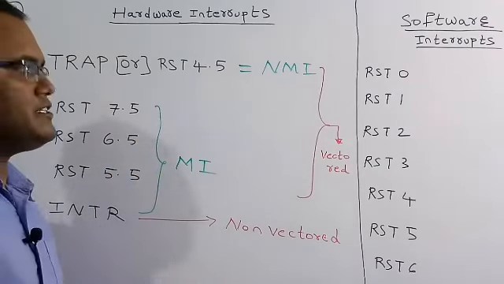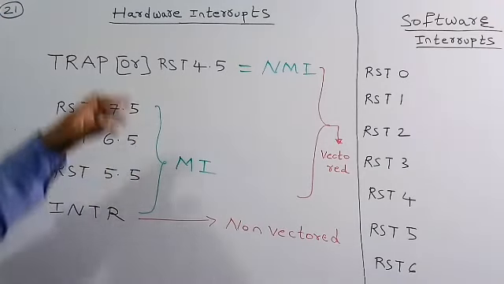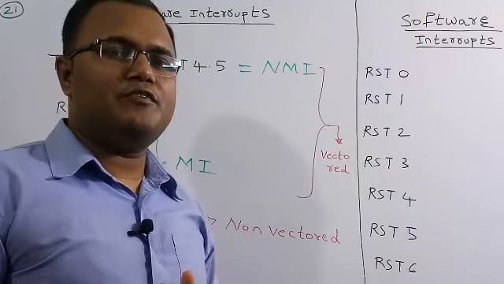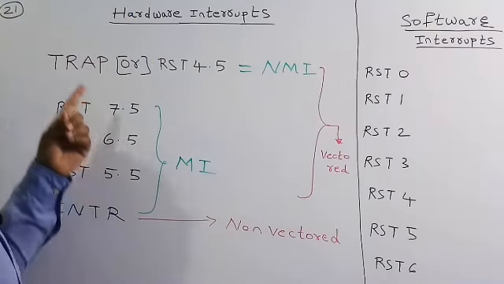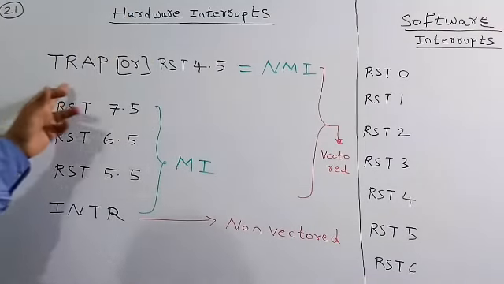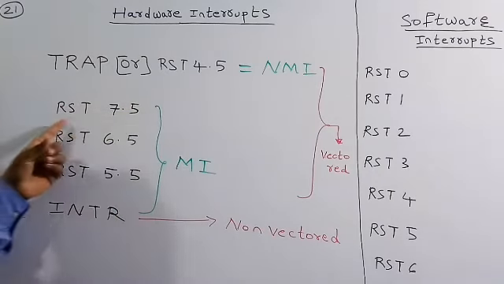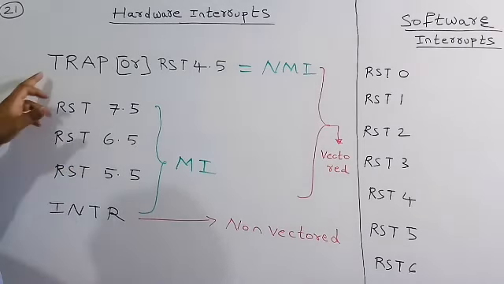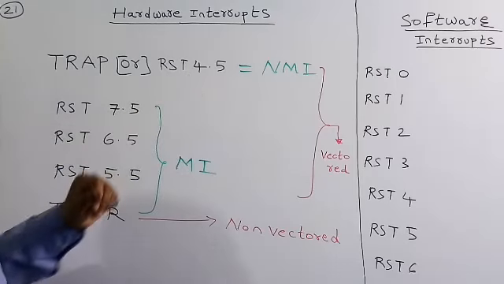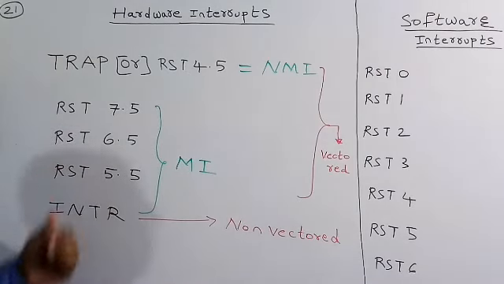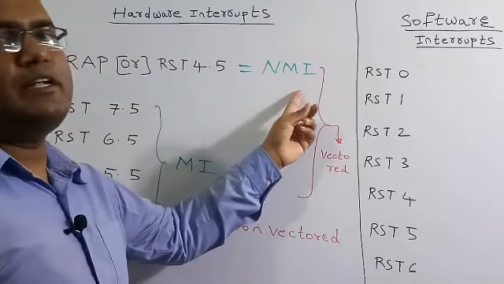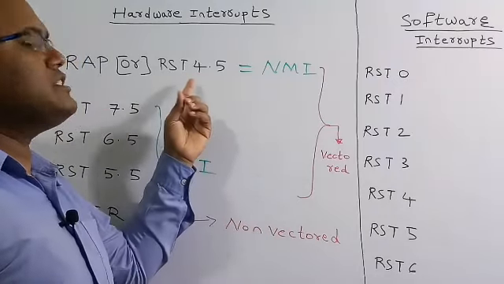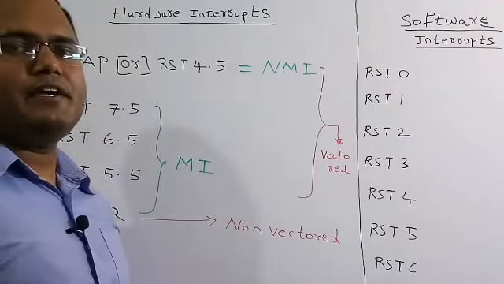Before understanding the answer, let us learn some concepts: hardware interrupts and software interrupts. These are the interrupts which occur in the 8085 microprocessor. In hardware interrupts there are actually 5 types, which are TRAP or RST 4.5, RST 7.5, RST 6.5, RST 5.5 and INTR. Among these 5, TRAP or RST 4.5 has the highest priority compared to the remaining hardware interrupts. It is also called a non-maskable interrupt, meaning whenever this interrupt occurs, the microprocessor stops its own work and does the work given by this TRAP or RST 4.5 interrupt.